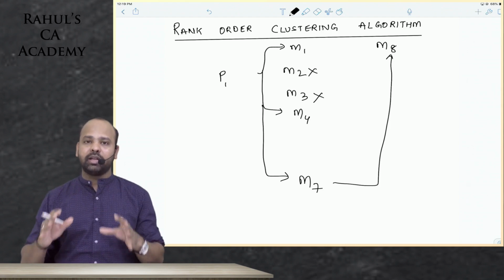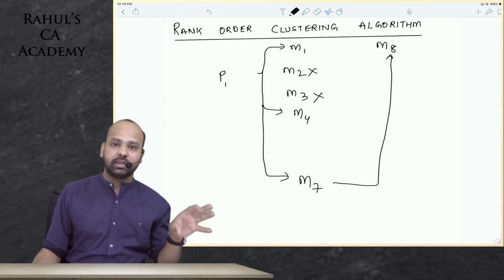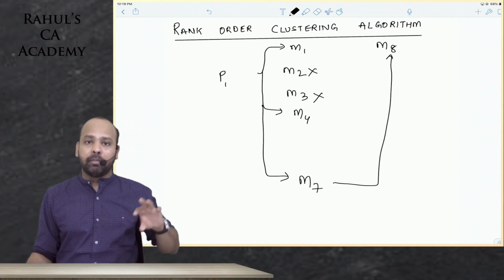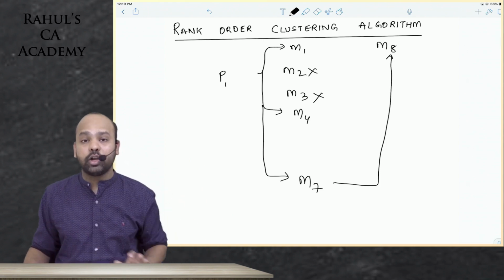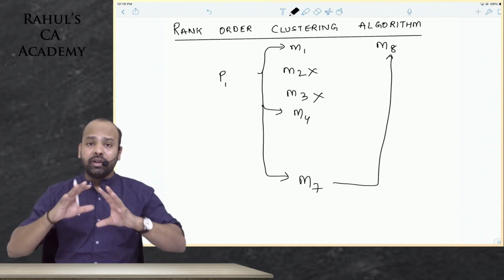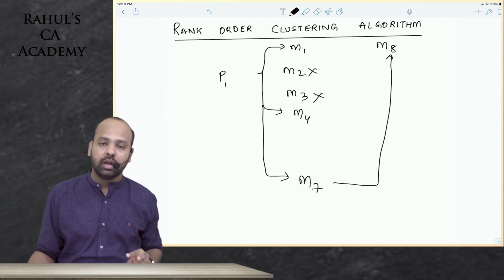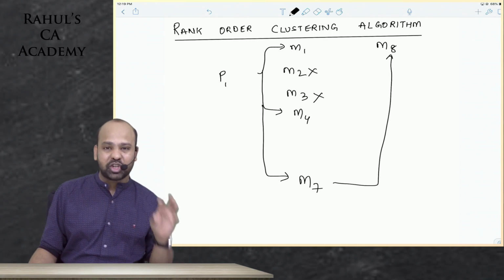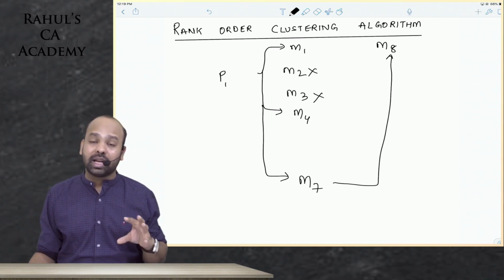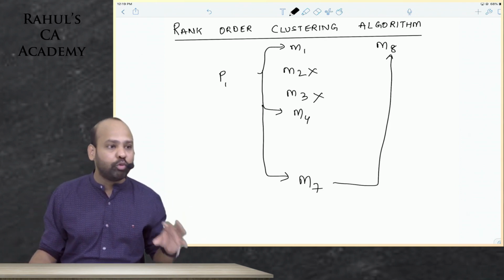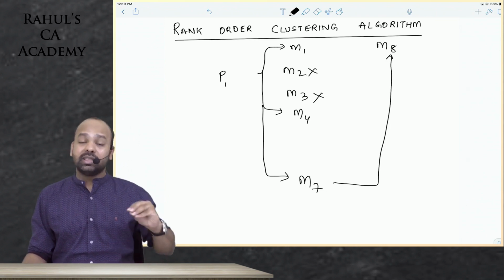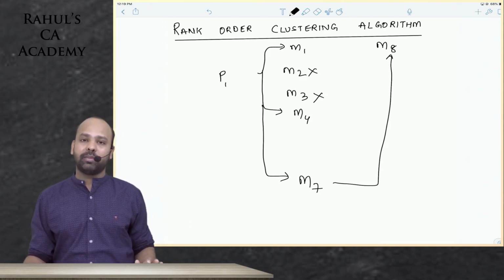So cellular manufacturing says there can be multiple parts and multiple machines. Multiple parts will require processing on multiple machines. We will have to group them in such a manner, arranging these machines or these parts so that the movement of inventory, the movement of people, all of that is minimized. This is what we have learned under cellular manufacturing.